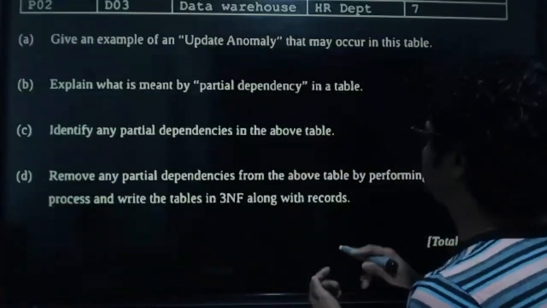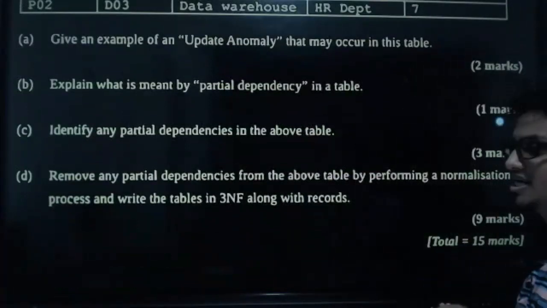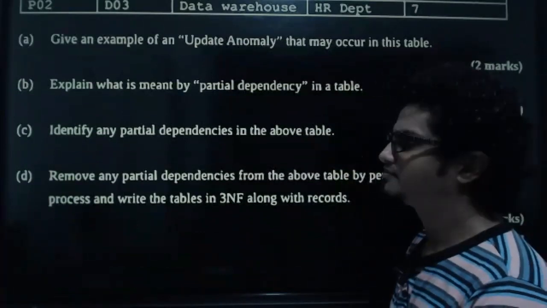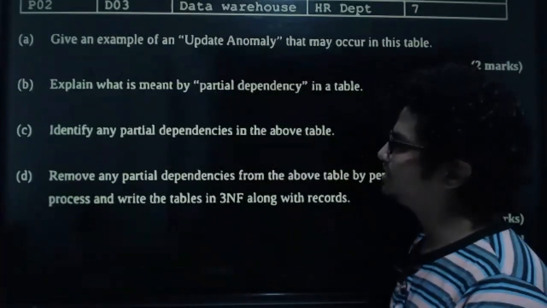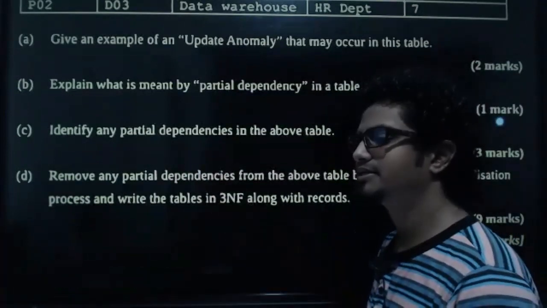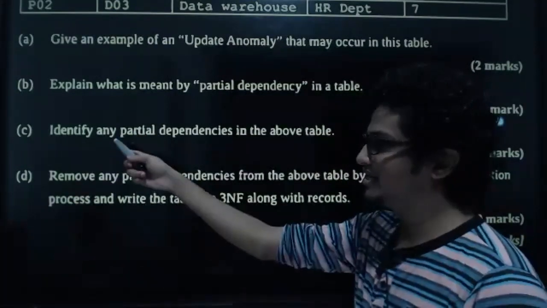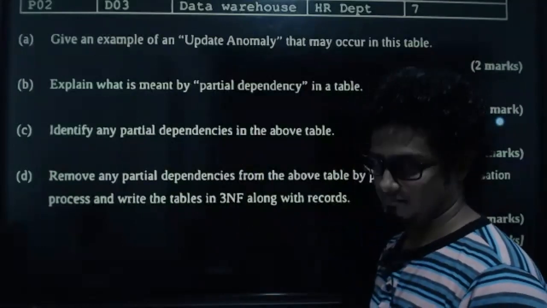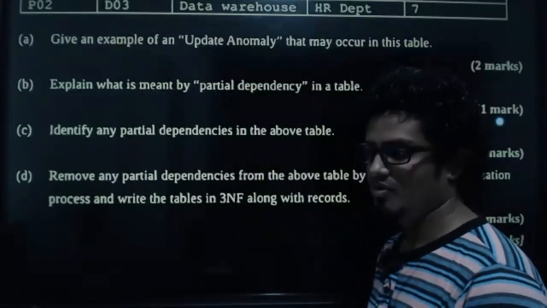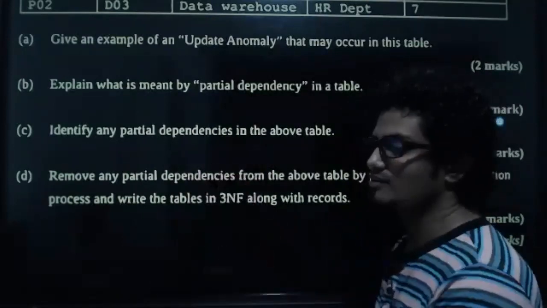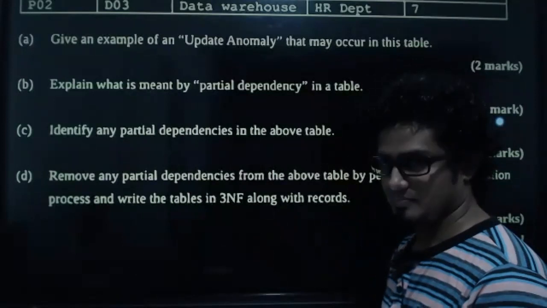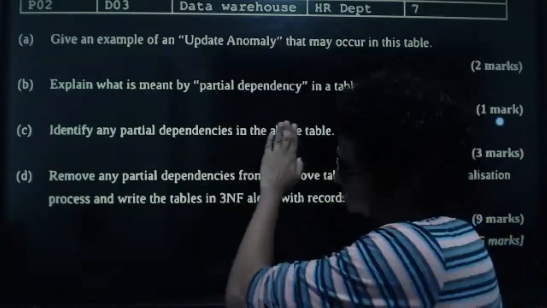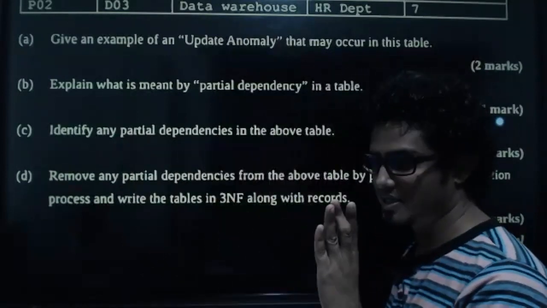Remove any partial dependencies from the above table by performing normalization process. Do we need to write all 3? Yes. Have I said a partial dependency? English, please. I have said any partial dependencies. Read it. Now you can write all 3. Even if it has mentioned 1, you can write all 3. But in this case, the question has very clearly stated you have to mention all the partial dependencies. Is it clear to you, Dahami?